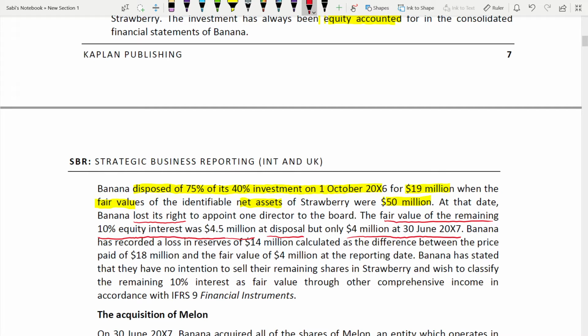When was it disposed? It was disposed on 1st October 2006, but at that date the fair value was 4.5 million. At 30th June 2007 the fair value was 4 million. Banana had recorded a loss in reserves of 14 million. How did they get this 14 million? They have explained it: price paid of 18 million and the fair value of 4 million at the reporting date.